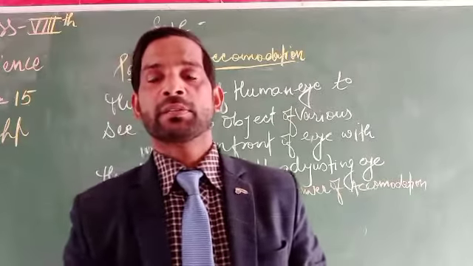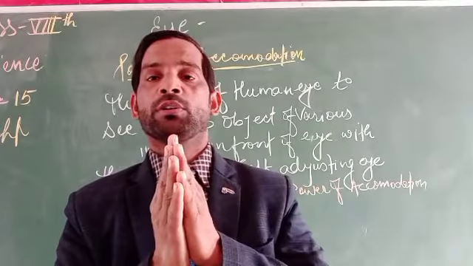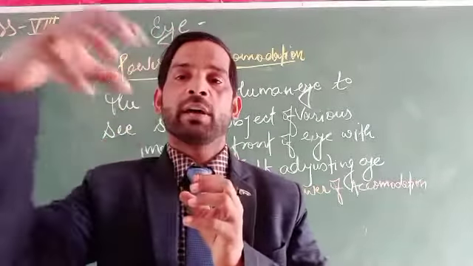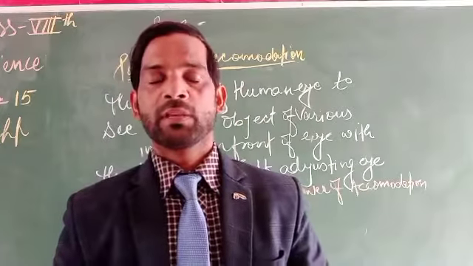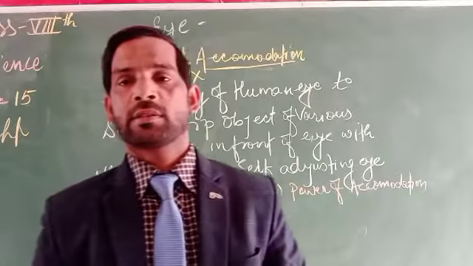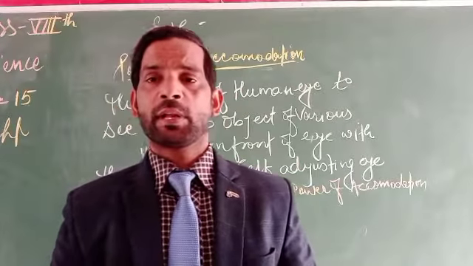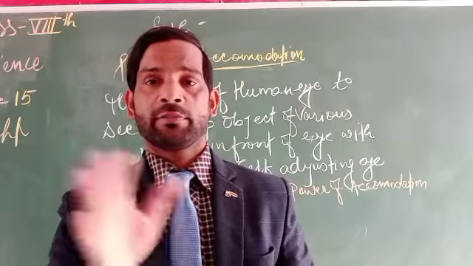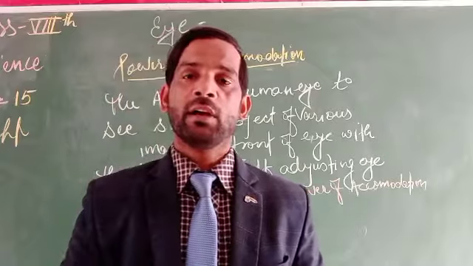A concave lens is a diverging lens, so the diverging rays can be converged at a point, and now we are able to see. So this disease or error can be corrected by using the concave lens.